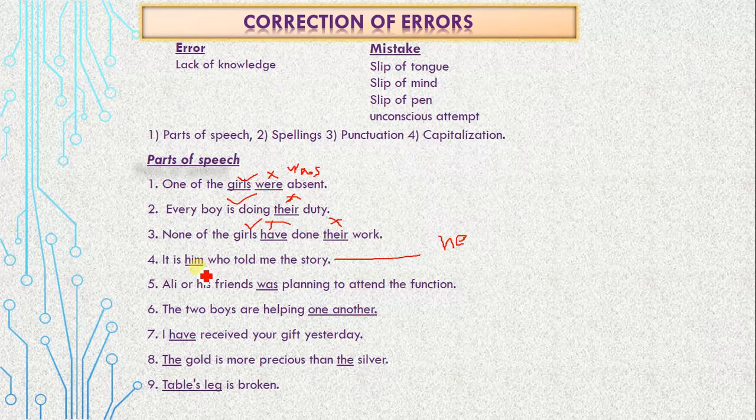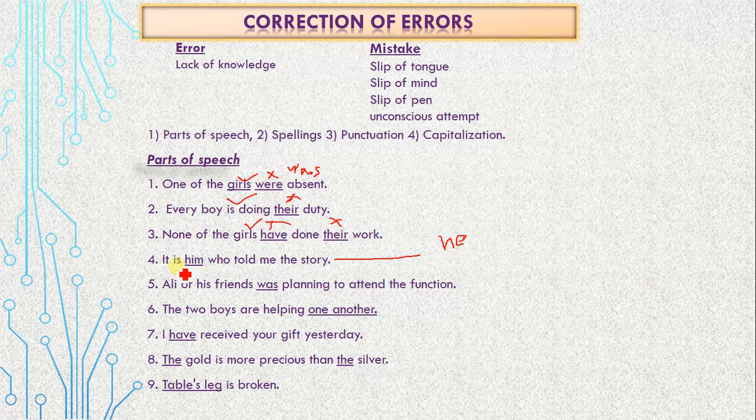We can say that he is forced to do it, but in this kind of sentence, the sense of the sentence does not demand that he is forced to do anything. It is he. It is stressed here that it was that person who told me the story. So we require here the subjective case.